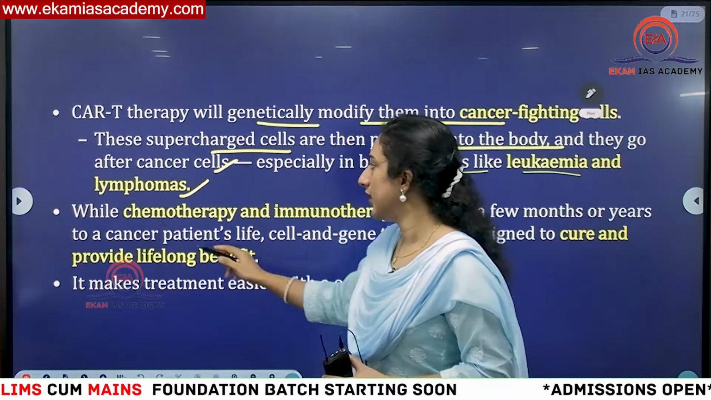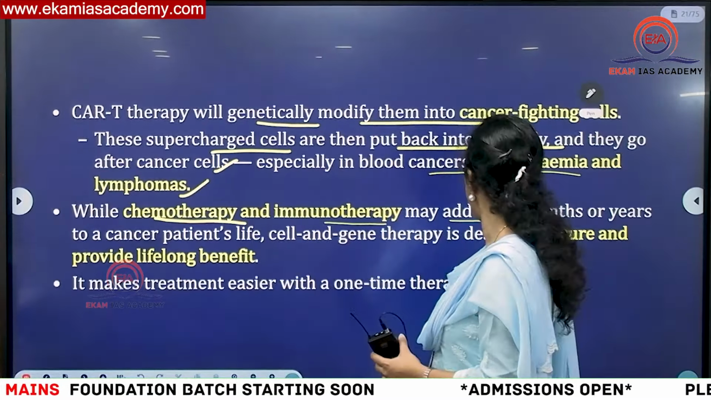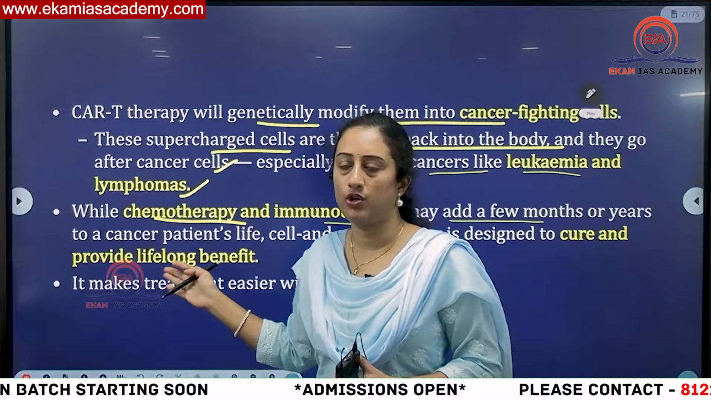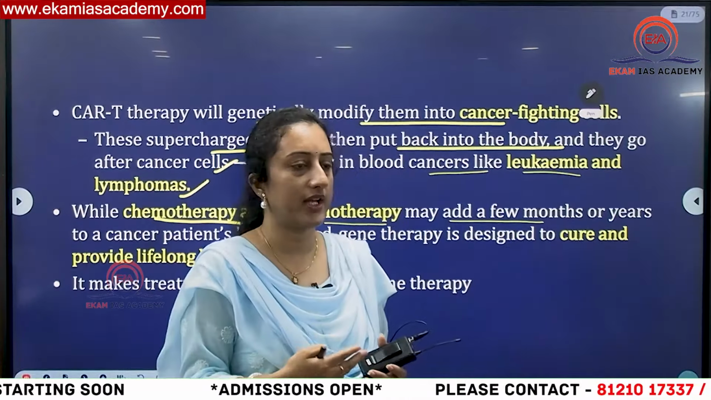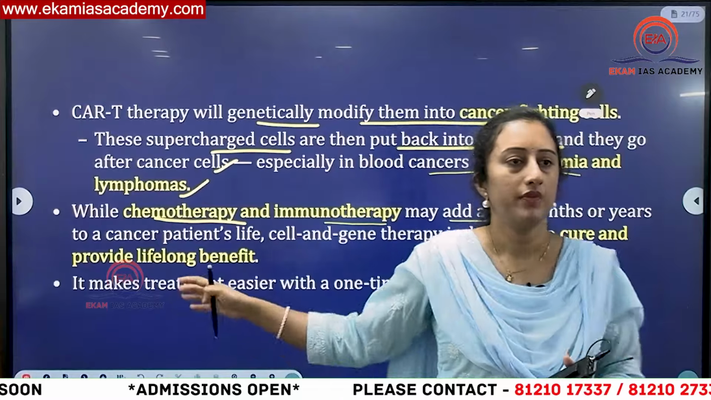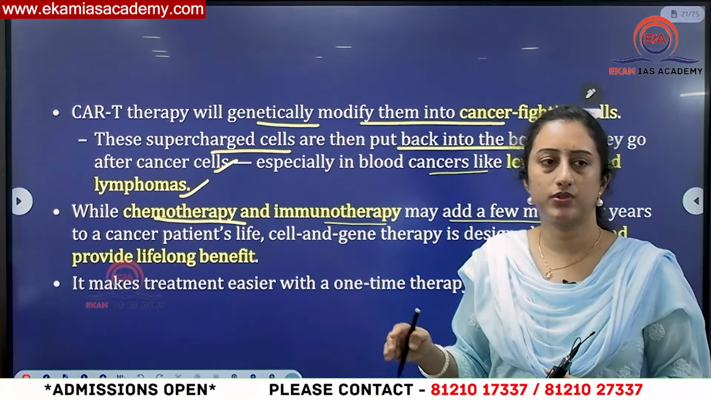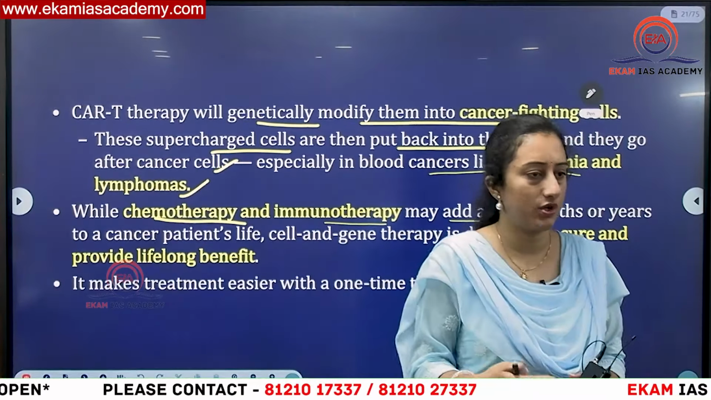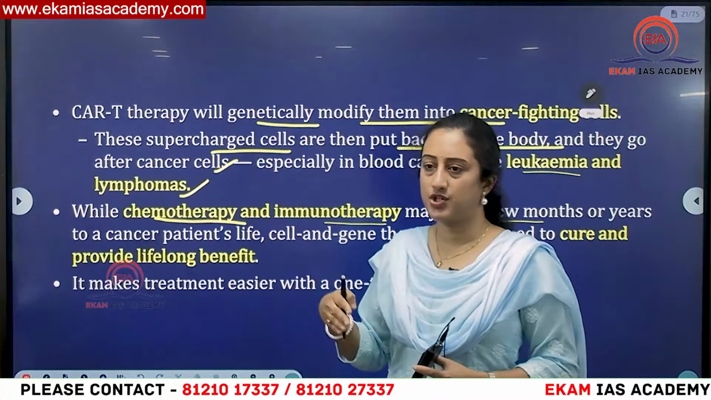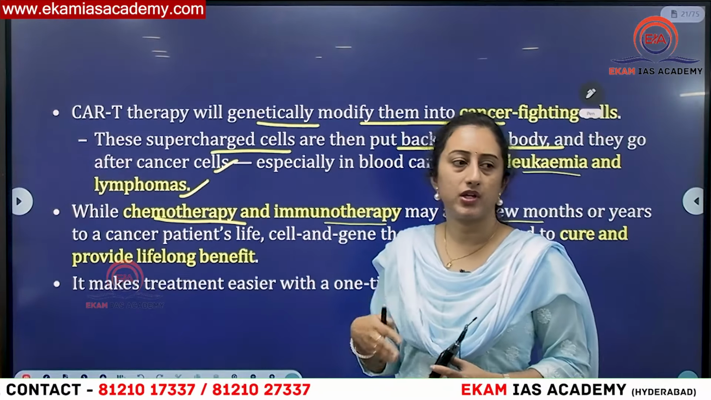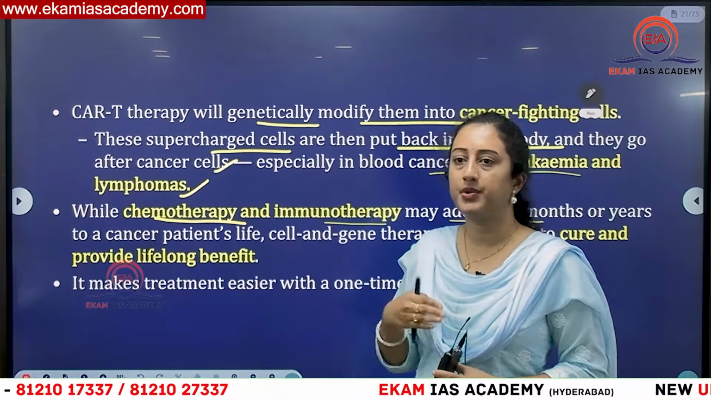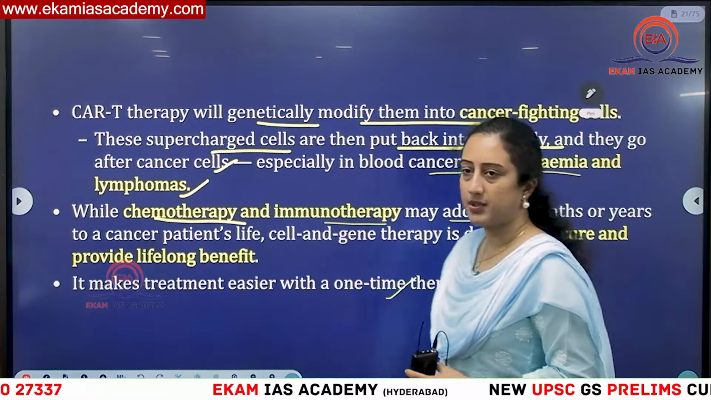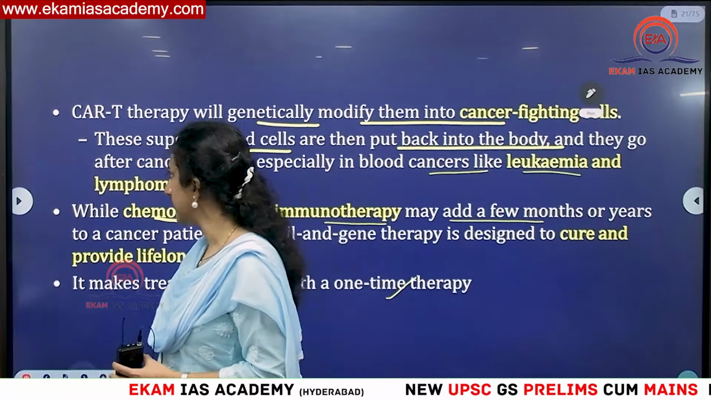While chemotherapy and immunotherapy may add a few months, during chemotherapy you can reduce the cancer and expand the life of that person for months only. But now we are extending it even to lifelong. Chemotherapy normally happens in different sessions, and the person has to undergo radiation and all these things. But in this case, you will have only one therapy session, and it is showing a lifelong cure, so you are completely free. That is another advantage. It makes the treatment easier with a one-time therapy itself. This is another advantage of CAR-T cell therapy.